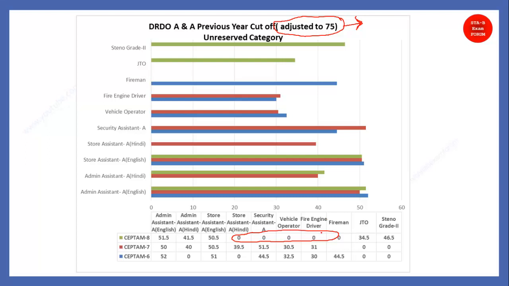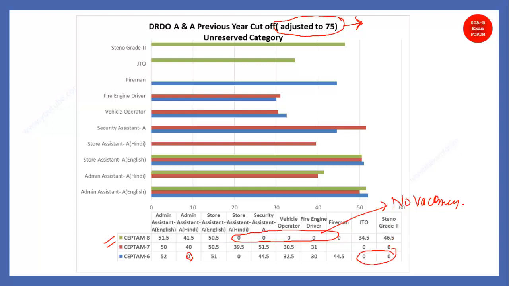Because there is no vacancy or no post in that particular exam. If you see September 8, there are no vacancies for security assistant, vehicle operator, fire engine driver, and fireman. But if you see September 6, admin assistant Hindi was not available, and steno grade and JTO were also not there.